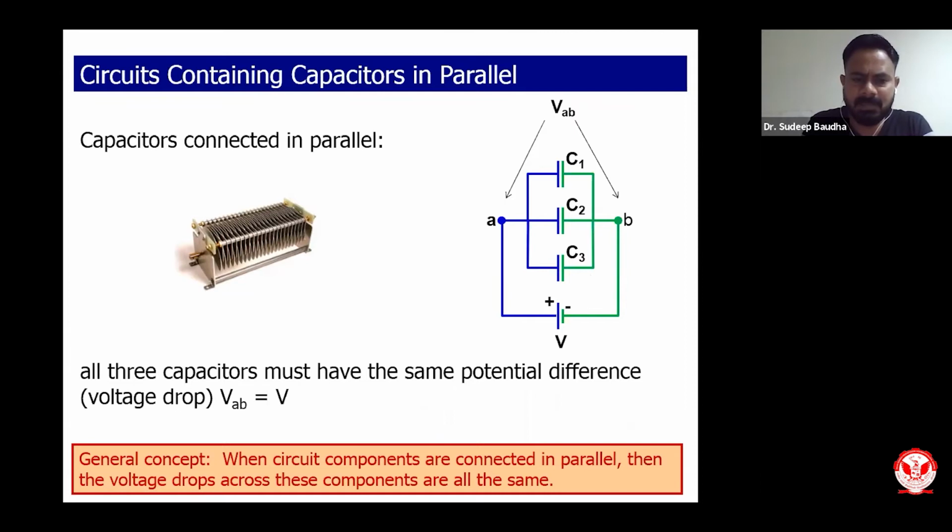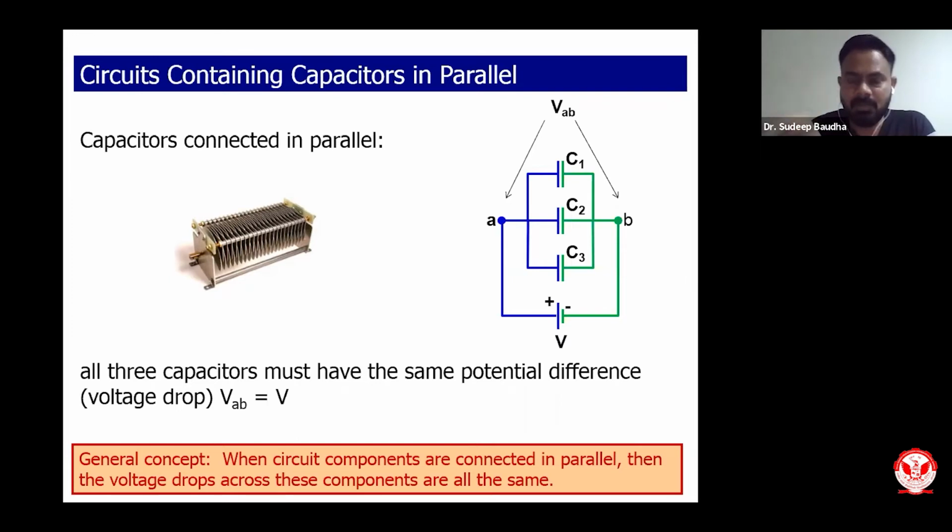So VAB will be V, which will be same for all the three capacitors. The general concept is when capacitor components are connected in parallel, then the voltage drop across these components are all the same. Please remember this. I hope everyone knows it, but still you all must remember, for parallels, voltage is same across each individual element.